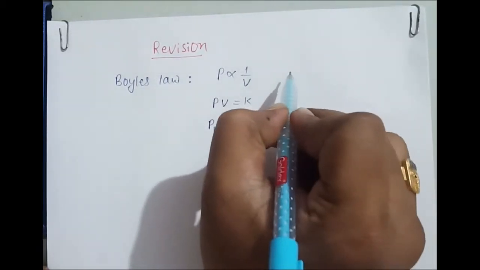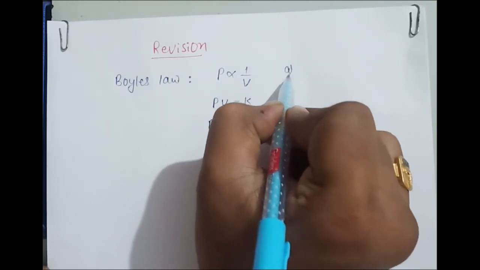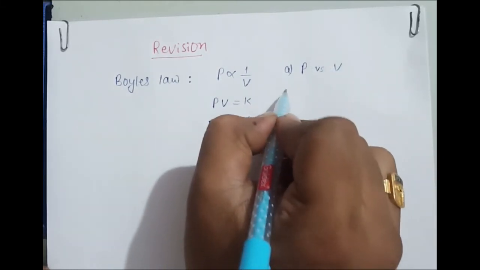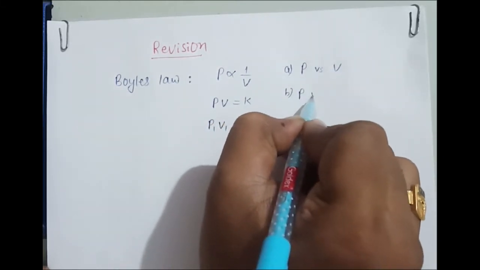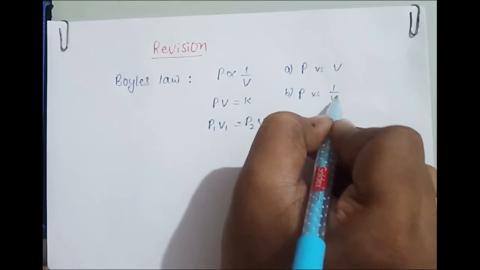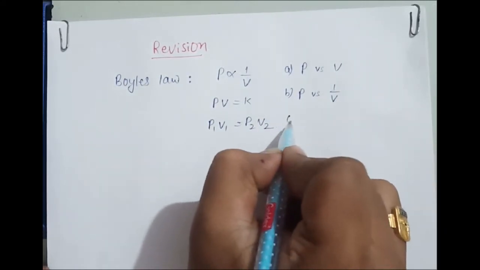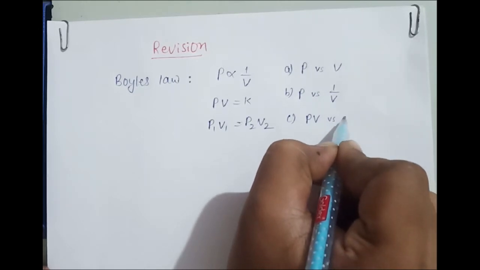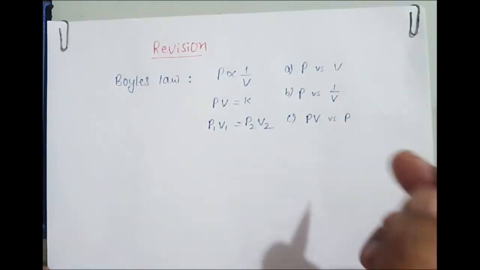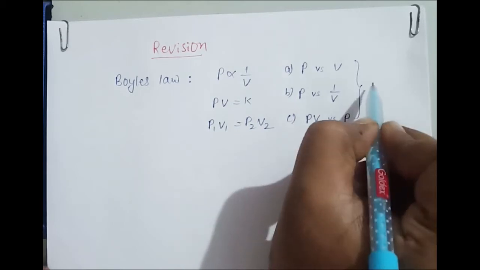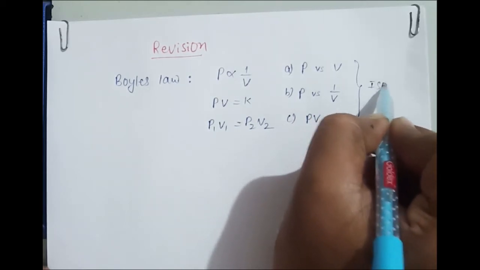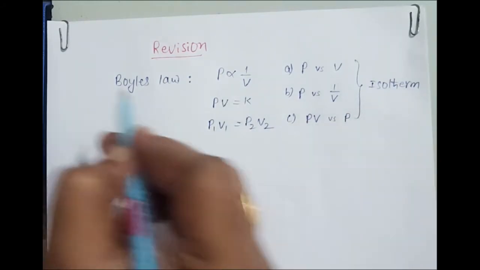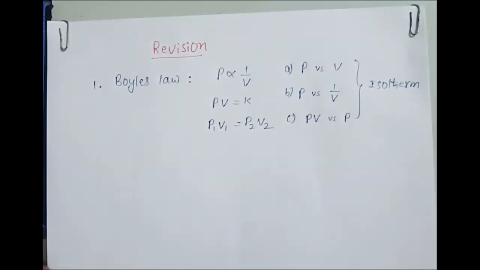And graphs, we have drawn three graphs. One is pressure versus volume. Second graph, pressure versus 1 by volume, and third one PV versus either pressure or volume, anything will work. And all these plots we called isotherms, because we draw all these at constant temperature. Yes, this was the previous class.